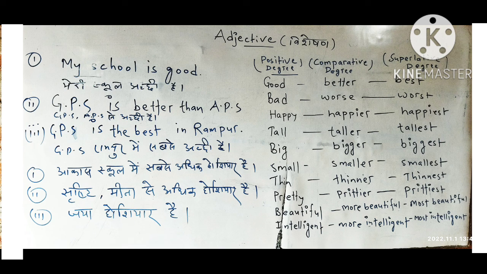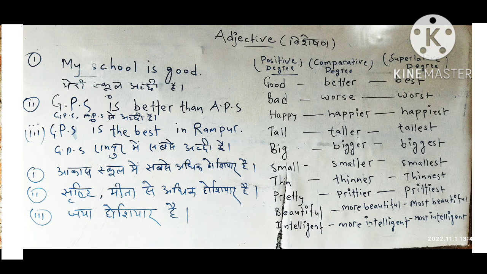You can translate them using these degrees. Okay, for example, आकाश स्कूल में सबसे अधिक होशियार है. सबसे अधिक, here I'm talking about many students. Among them, Akash is the most intelligent. So here we would translate as Akash is the most intelligent student in the school. Okay, सृष्टि मीना से अधिक होशियार है. I'm talking about two girls, Srishti and Meena, and one is more intelligent than the other. So I'm saying Srishti is more intelligent than Meena. Here I'm making a comparison between Srishti and Meena.